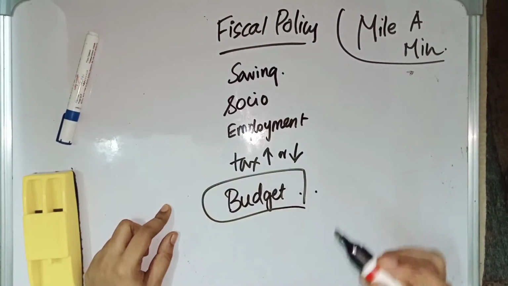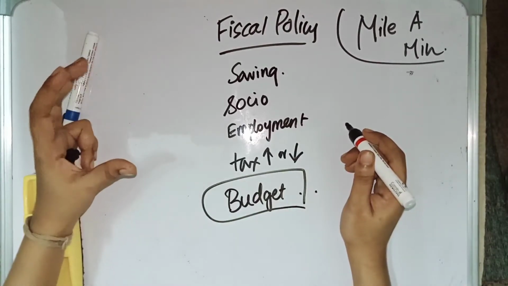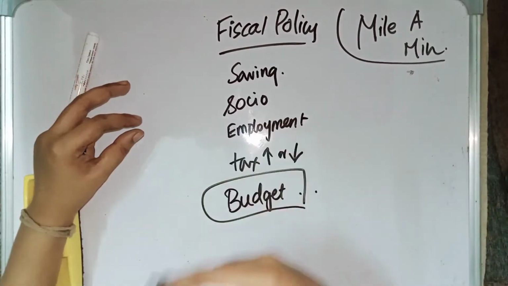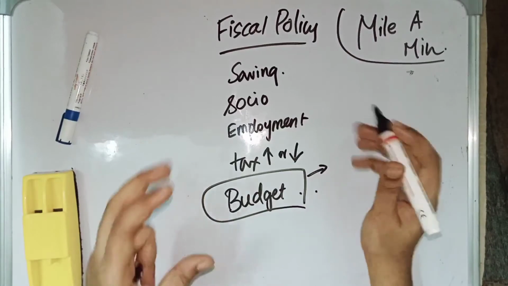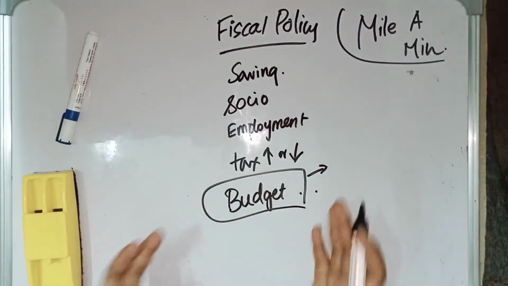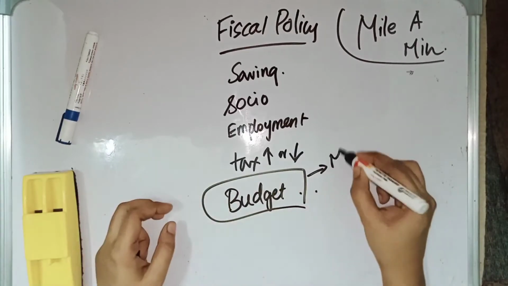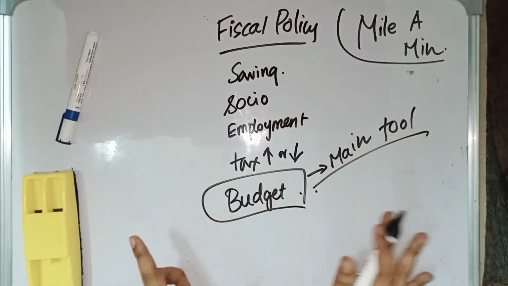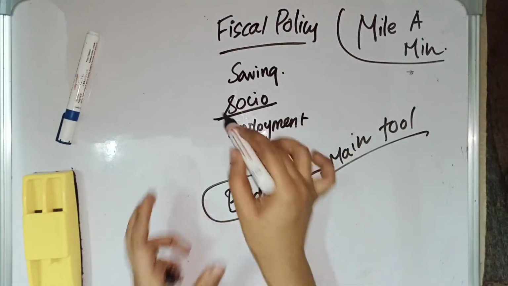We know what a budget is. We have seen a budget while calculating our home's income as well as our home's expenditure. The budget is the same; it deals with our nation. Our nation's income as well as expenditure is dealt with in our nation's budget. So the budget is the main tool for fiscal policy. We'll be seeing all these things.